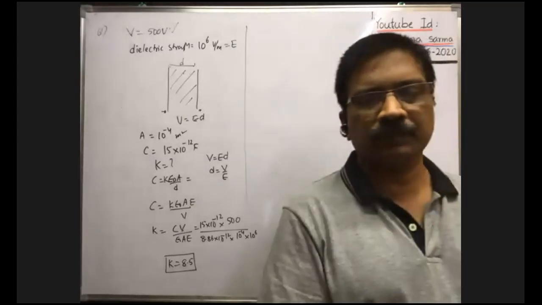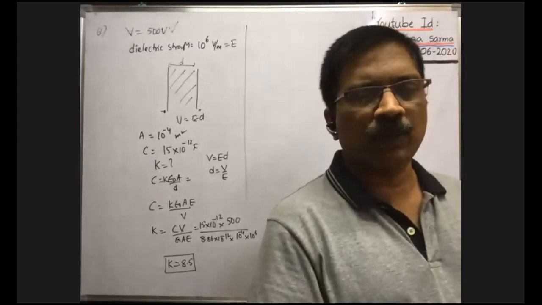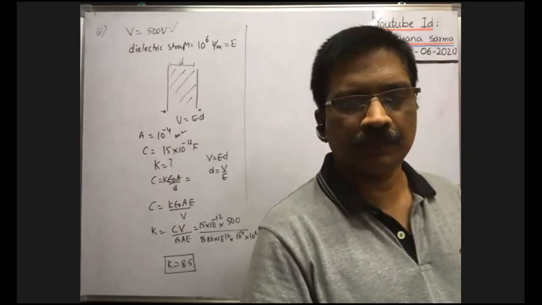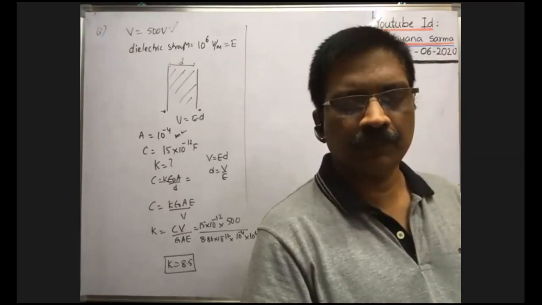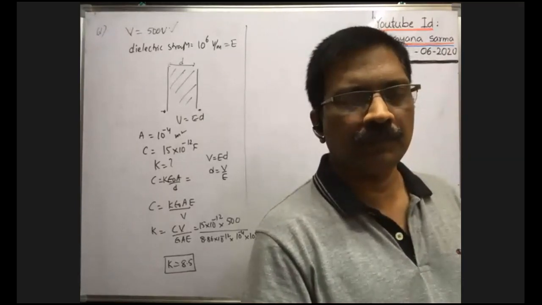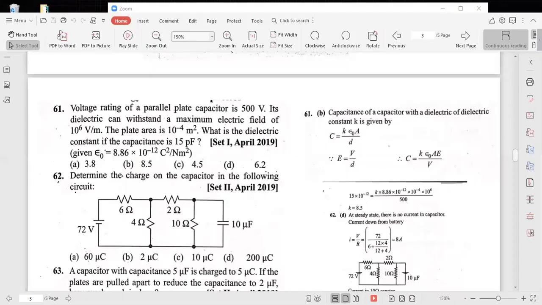Next. We'll go to next problem. You see the 62nd problem.